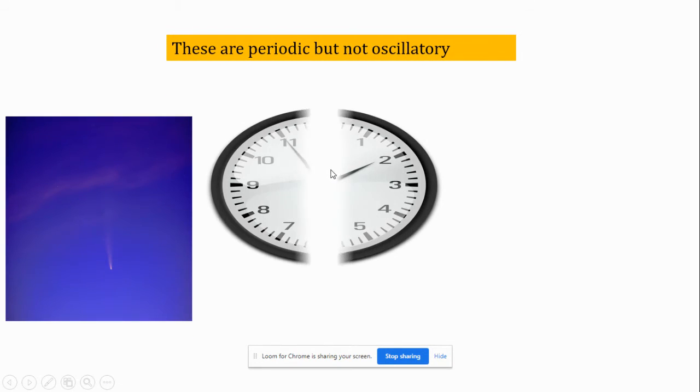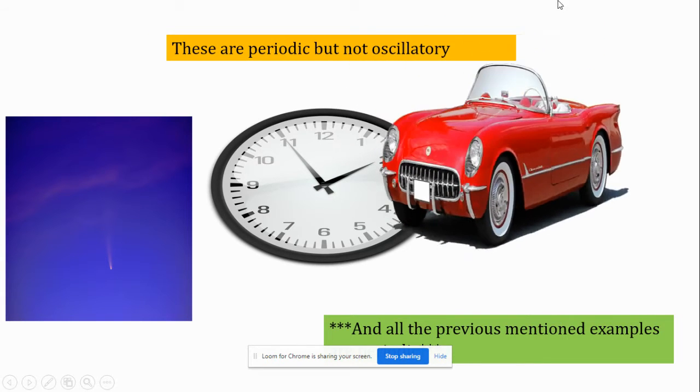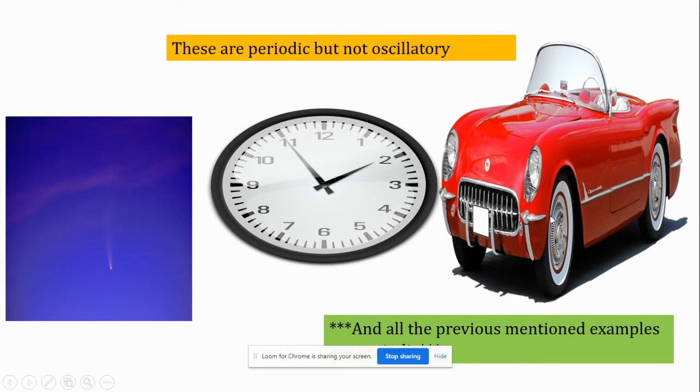And these are some more examples. The movement of the needle in the clock, and the comet. And all the previously mentioned examples which I have given come under oscillatory. And the car is also periodic but not oscillatory.